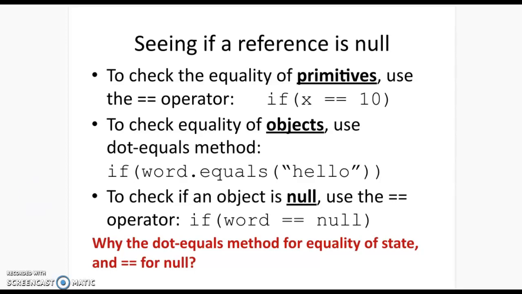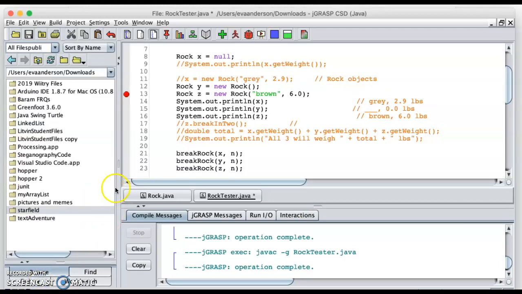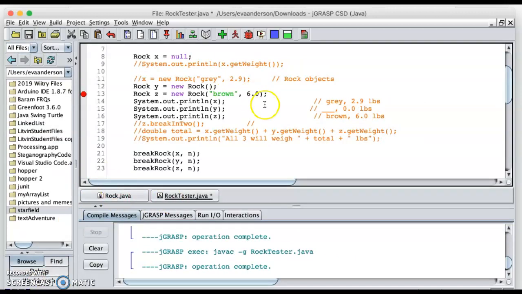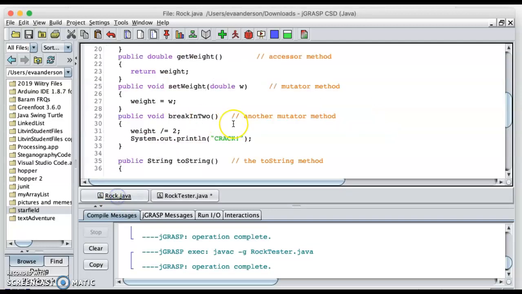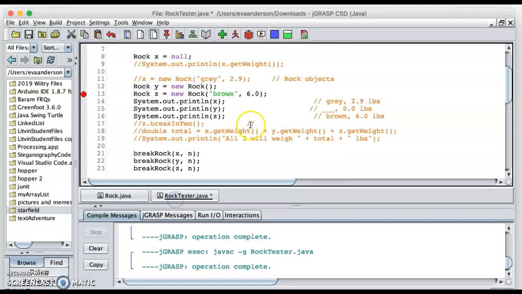One could argue that two rocks aren't really equal, and maybe I wouldn't even want to know if two rocks were equal. For the sake of this, since we made up Rock, here's our rock template, we can say what we want. Let's say we decide that two rocks are equal if their weights are equal.